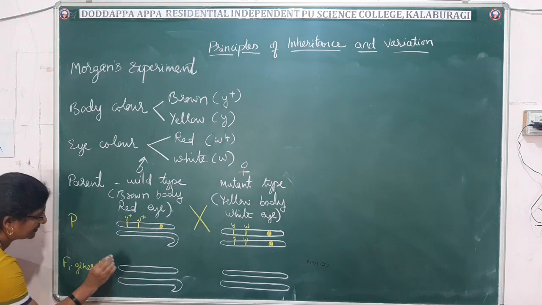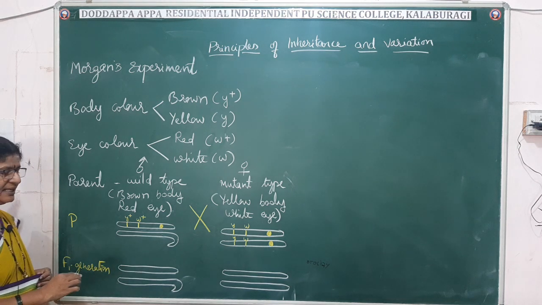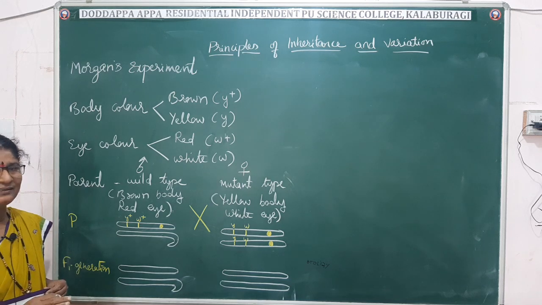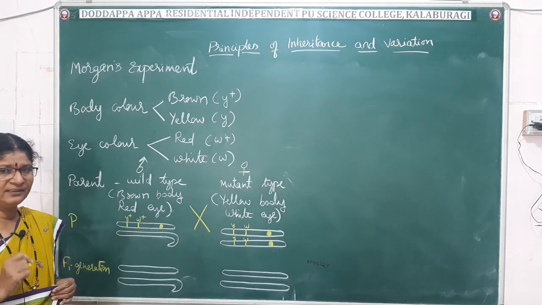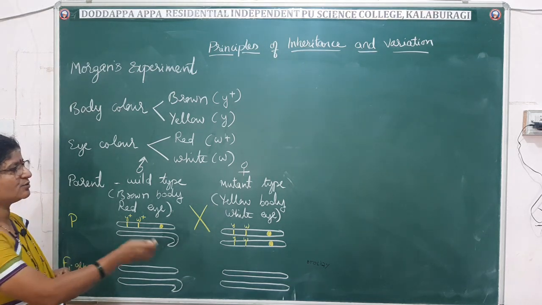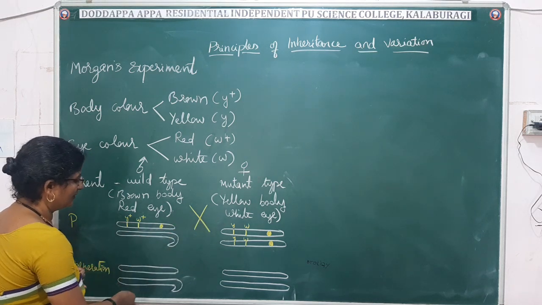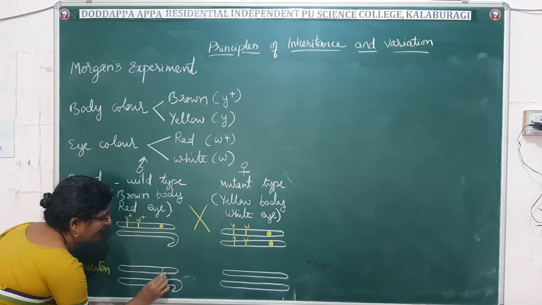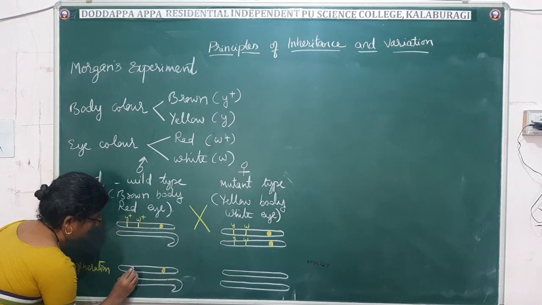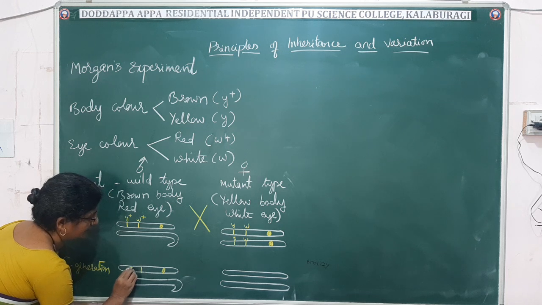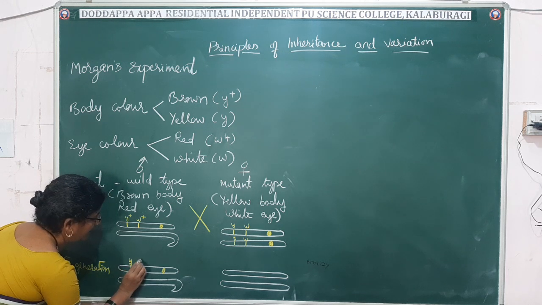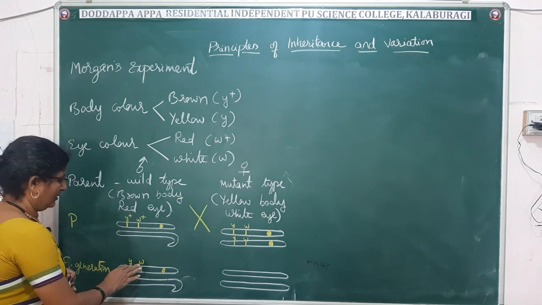In the F1 generation, you already know that all the males receive their X chromosome from the mother. Let me write the X chromosome, that is y and w.